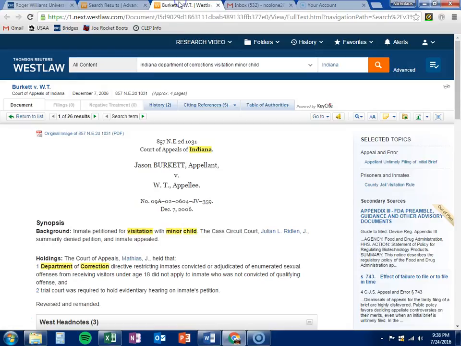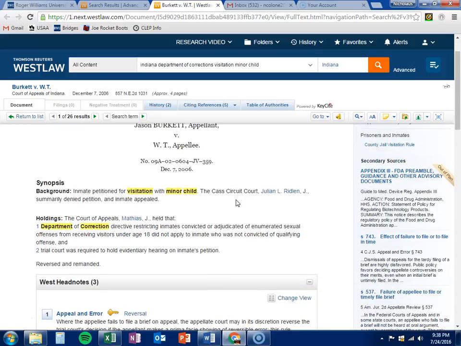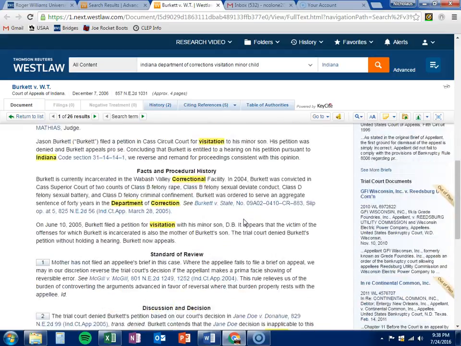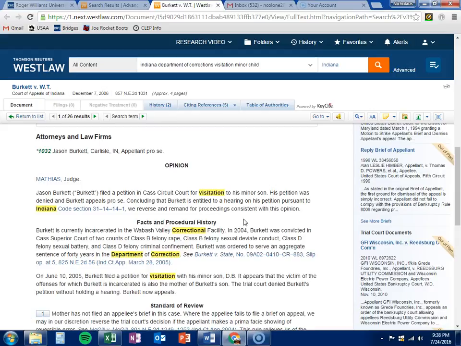And that issue is going to bring us back to the tab that we opened earlier, which would be Burkett. So inmate petitioned for visitation with a minor child. It was denied, and the inmate appealed. So, as you can see, the Department of Correction directive restricting inmates convicted or adjudicated of enumerated sexual offenses from receiving visitors under the age of 18 did not apply to the inmate who is not convicted of qualifying offense, and the trial court was required to hold evidentiary hearing on the inmate's petition. This has potential. This is actually quite good potential to be a case that we could use in court for our client.